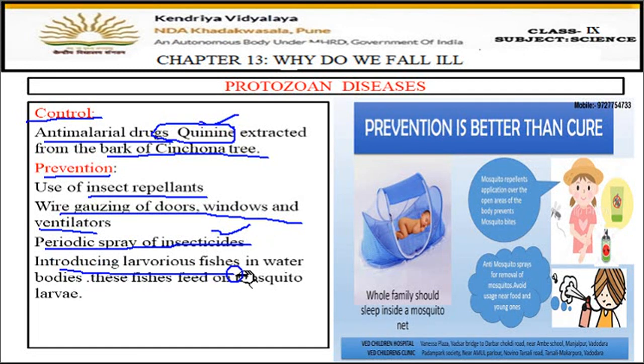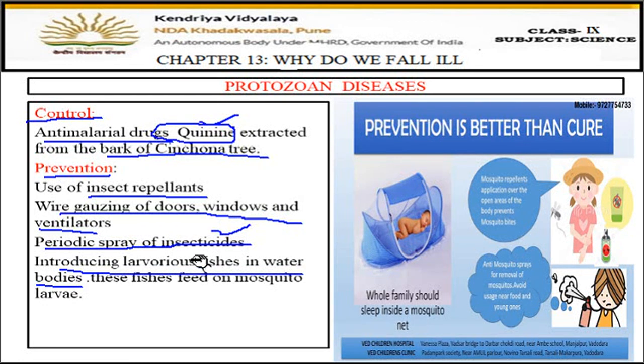Then introducing larvivorous fishes in water bodies. If there is a pond nearby, or a tank nearby, or the coolers of the houses, the water filled in the cooler is the main place where mosquitoes breed.